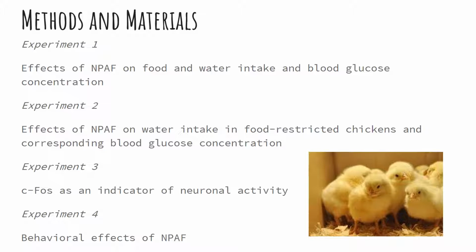In experiment 3, the chicks fasted for 180 minutes and were then given 0 or 8 nanomoles NPAF randomly via ICV injection. 30 minutes following the injection, the chicks were anesthetized and decapitated and their brains were sectioned using a cryostat in order to determine the number of reactive cells for each nucleus through light microscopy.